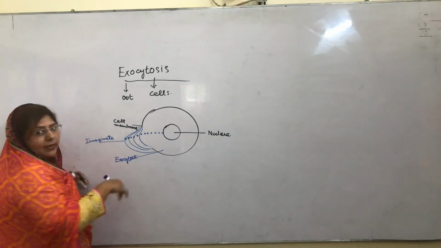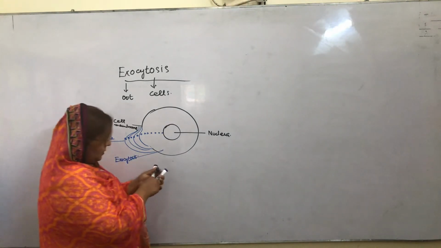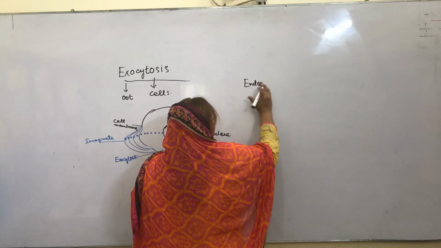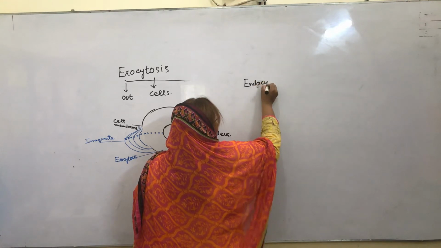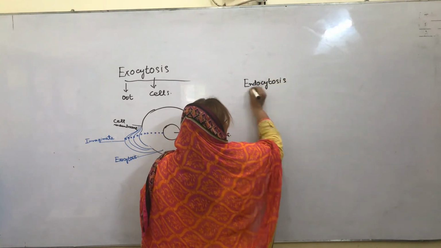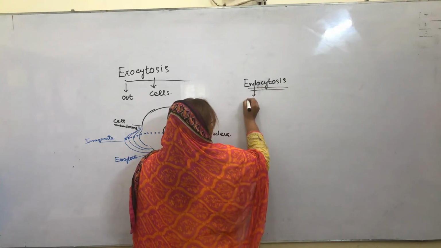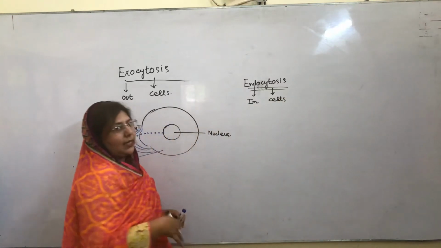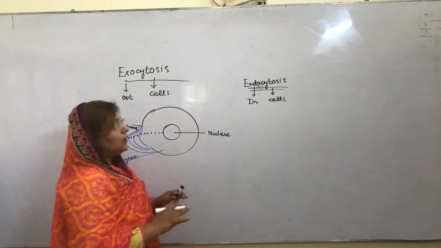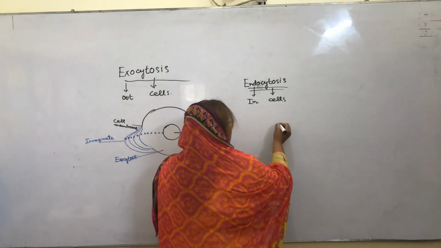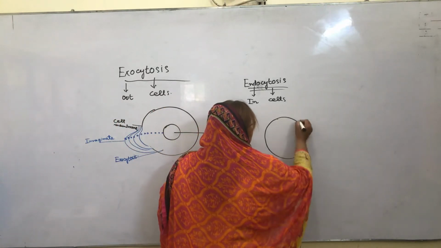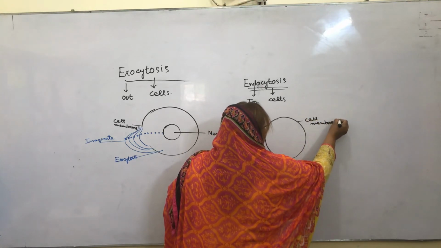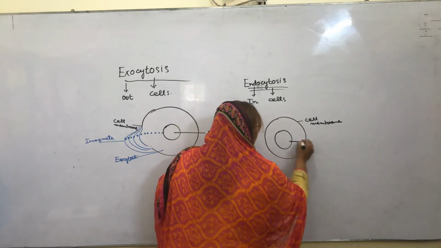Exocytosis. And endocytosis is the opposite of this process. Endo means in, and cytosis means cell. So the materials which enter the body of the cell, that process is called endocytosis. In this process also there is a cell membrane, and this is a nucleus.